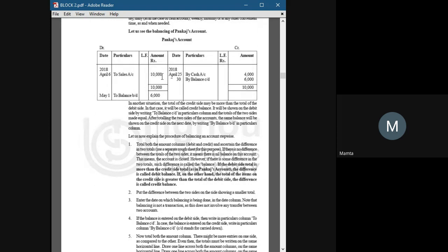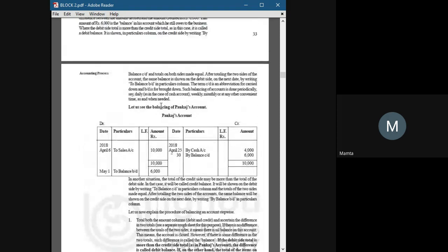Whenever the left side of any account is greater, it shows a debit balance, and whenever the credit side of any account is greater, it shows a credit balance. Here the debit side was greater because it has rupees 10,000, so it is considered a debit balance.